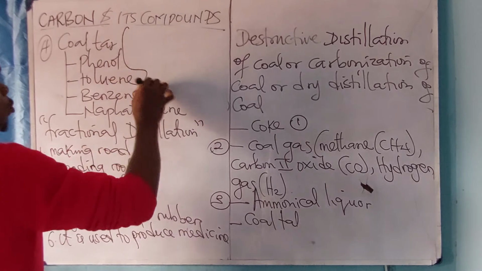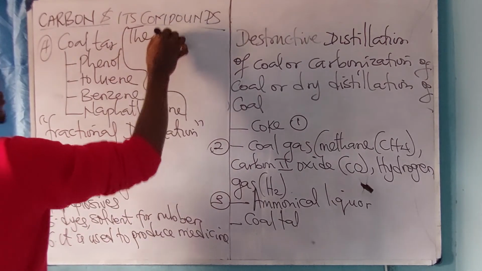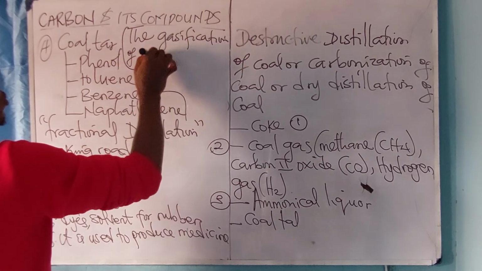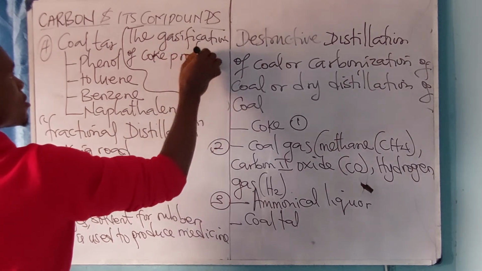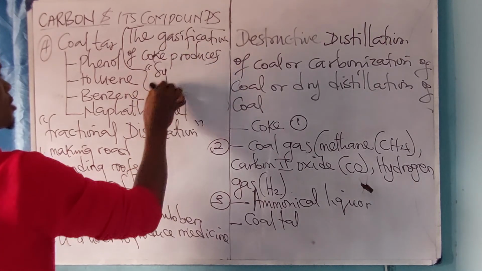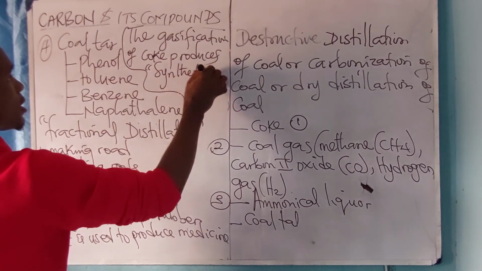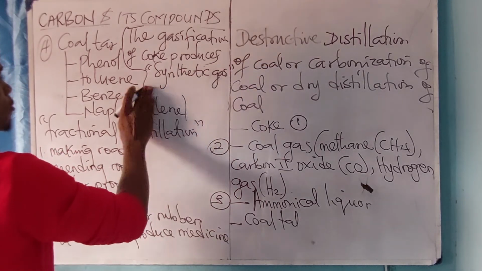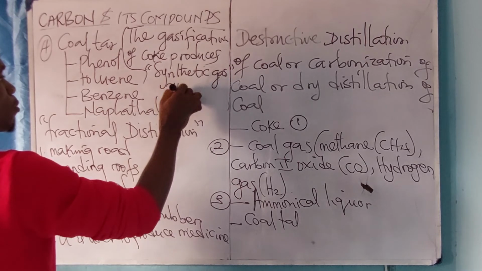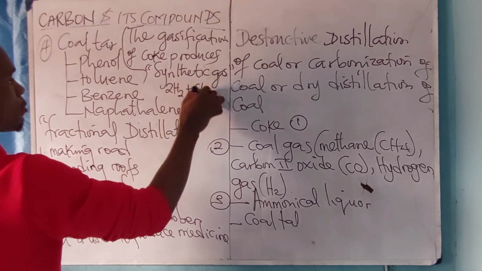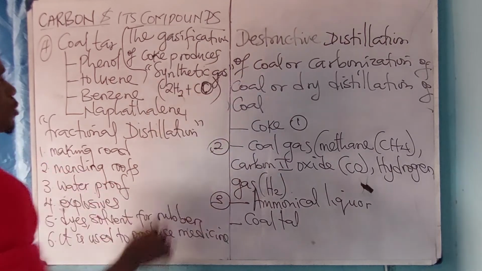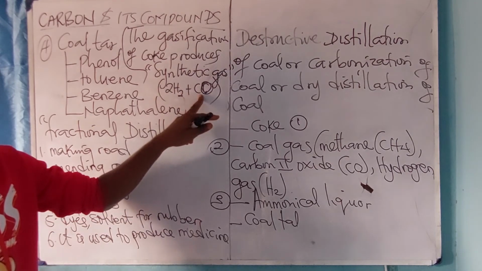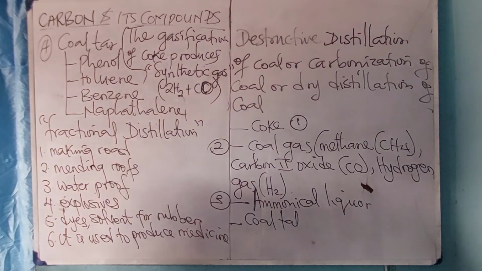The gasification of coke produces synthetic gas. And this gas is made up of 2 moles of hydrogen gas and carbon 2 oxide. All right, the constituent of synthetic gas is 2 moles of hydrogen gas and 1 mole of what? Carbon 2 oxide. So at this point, we'll call it a day.